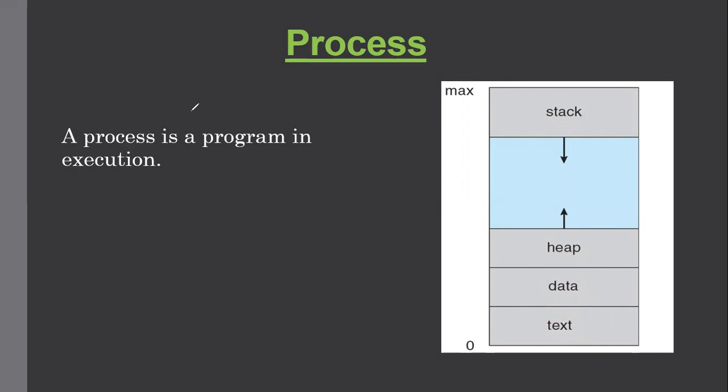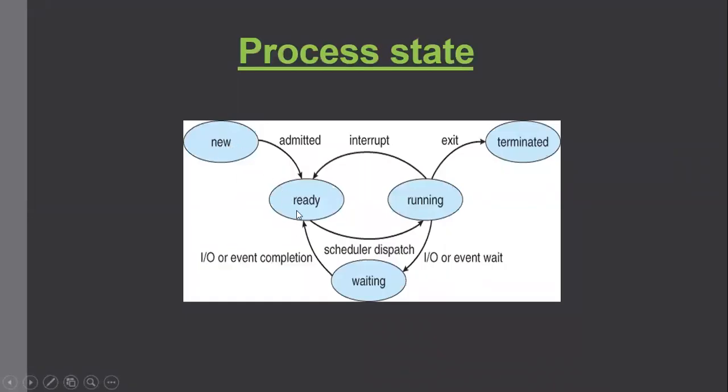And when a process is executing, it changes its states. It goes through various states, and there are 5 states. Let's have a look at them. The states are new, ready, running, terminated, and waiting. New state is when a process is being created. It is not created yet, it is being created. Then the state is new. When the process is created and it is loaded into main memory, it is in ready state. Ready state means the process is ready for execution. It is just waiting for the processor.